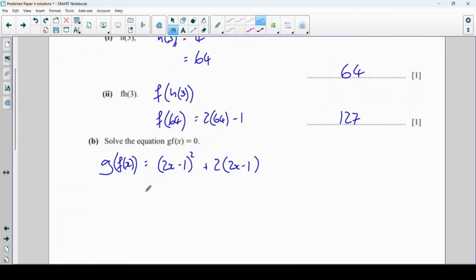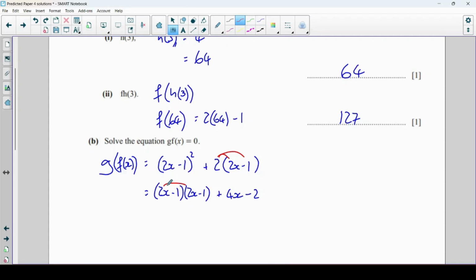What I'm now going to do is expand and simplify this. So 2x minus 1 all squared. Careful, remember that means we need to do first, outside, inside, last for that one. Okay, we'll do that in a moment. Let's expand this one here though, that one's a little bit easier. 2 times 2x is 4x. 2 times minus 1 is minus 2.